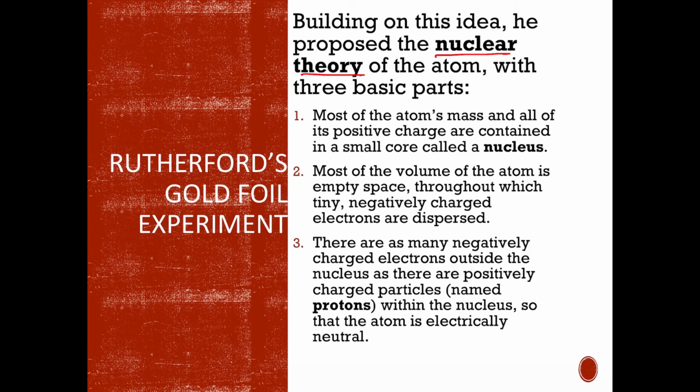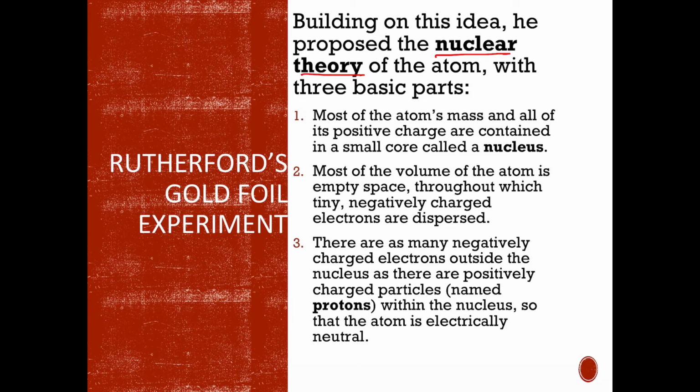The second one is that most of the volume of the atom is empty space, right? That's why most of the particles went through. But throughout there were these tiny negatively charged electrons kind of scattered around. So we've got a small, dense, positively charged nucleus and electrons kind of floating around the outside somewhere.